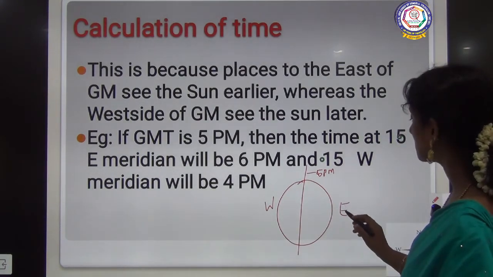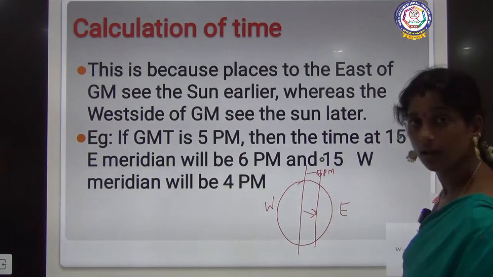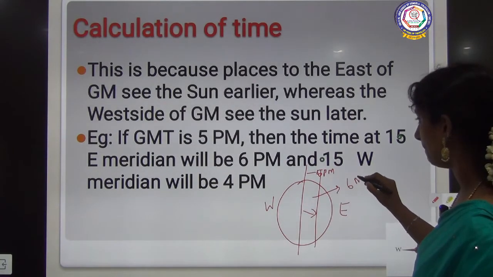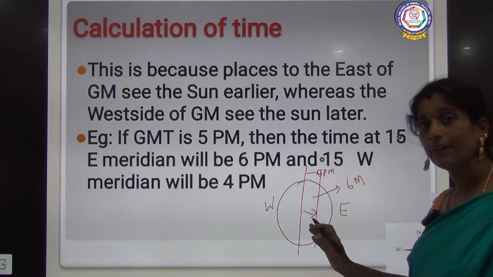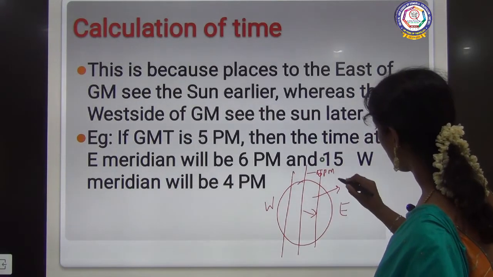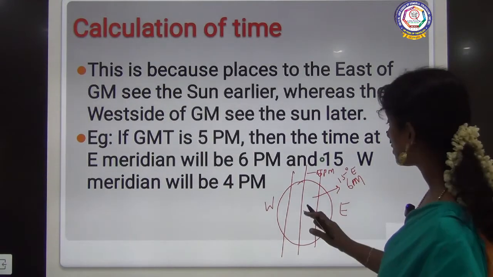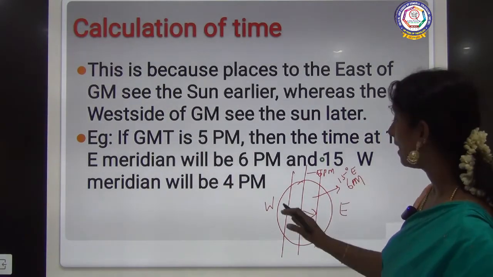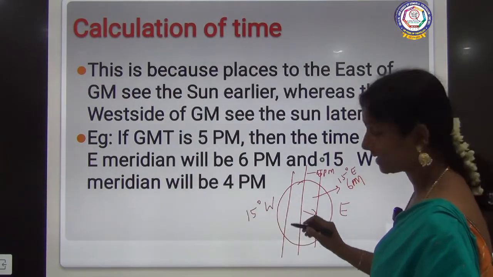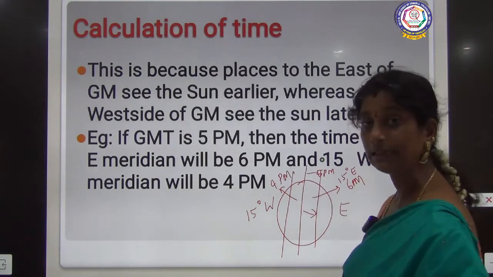So what happens on the eastern side after this 15 degrees, the time will be 6 p.m., while 15 degrees to the western side, that is 15 degrees west, it is going to be 4 p.m. Clear?